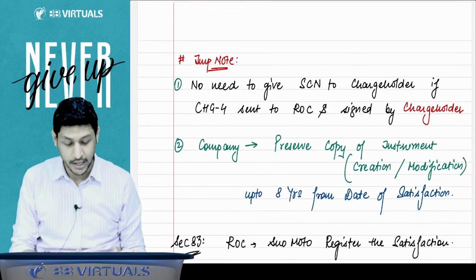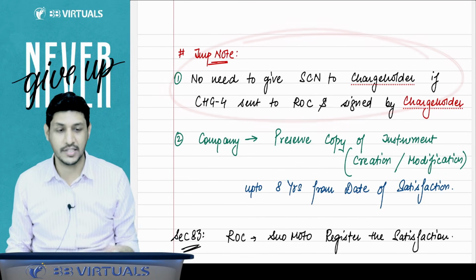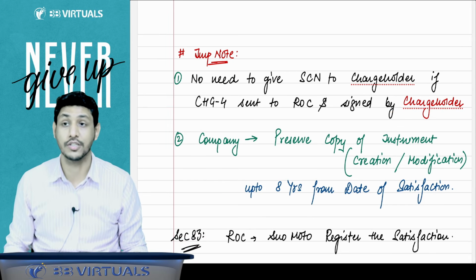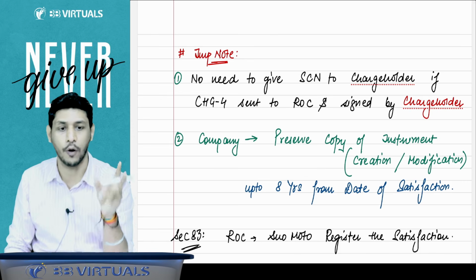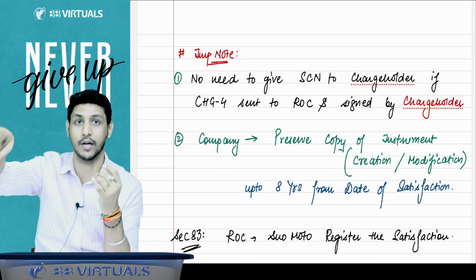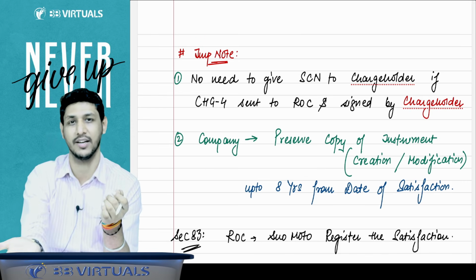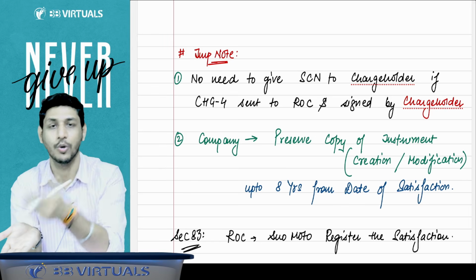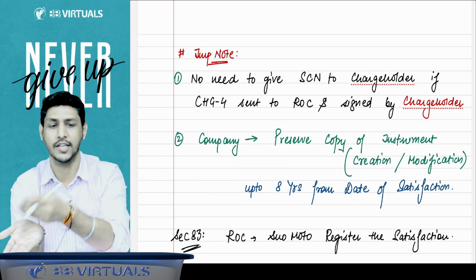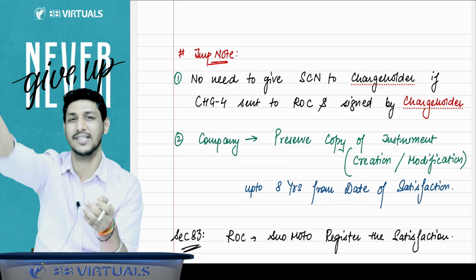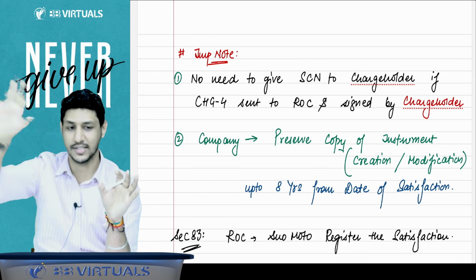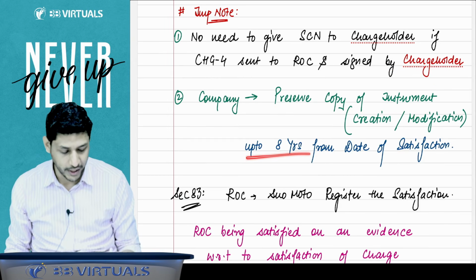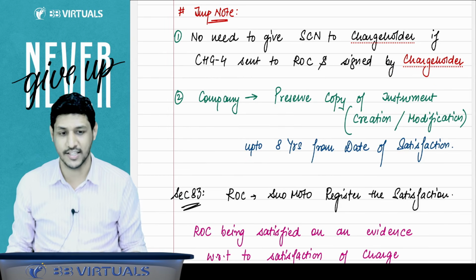Now, a very, very important point on which the institute has asked a question: there is no need to send a show cause notice to the charge holder if the form CHG4 is filed to the ROC and is signed by the charge holder. It is apparent that the charge holder has already signed it. If he has already signed it, why ask him again and again? You need not ask that person again. And the company shall preserve the copy of the instrument up to 8 years from the date of satisfaction.